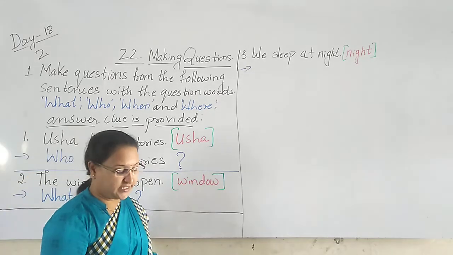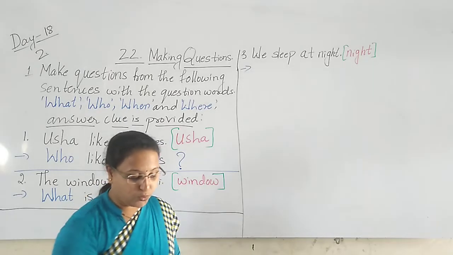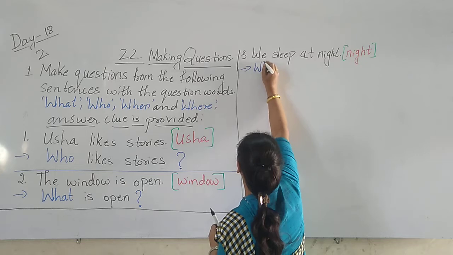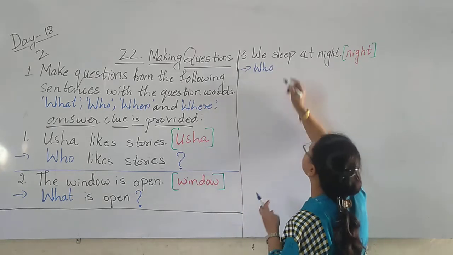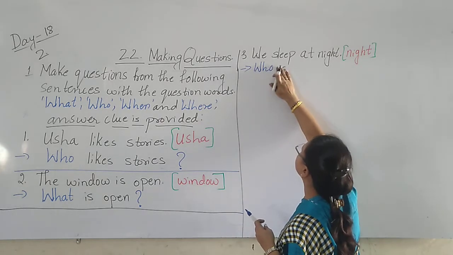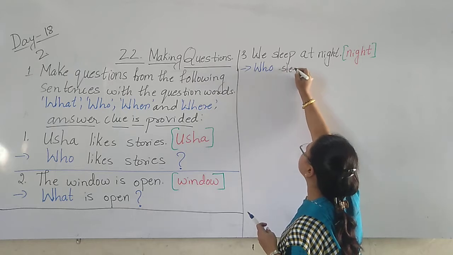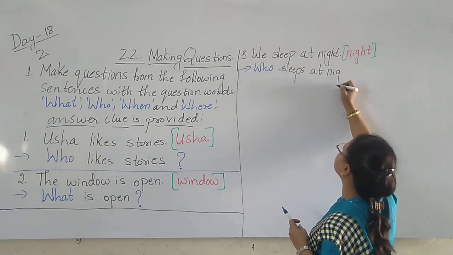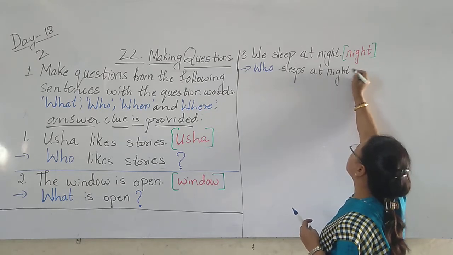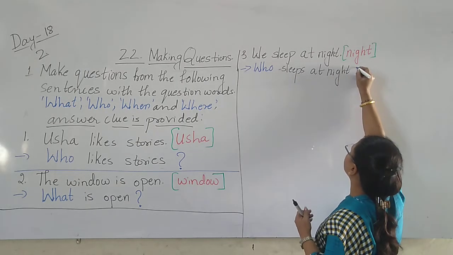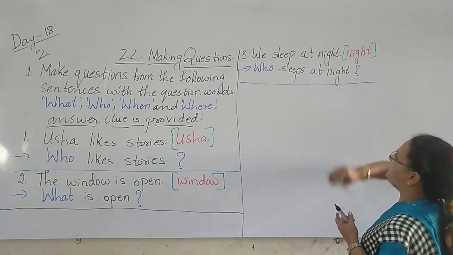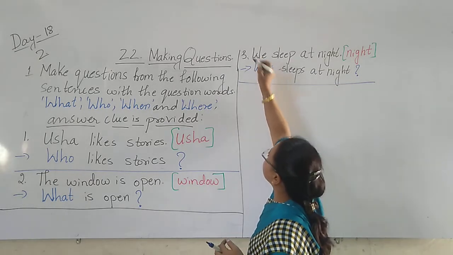So the question word here is, who sleeps at night? Who. Who is the question word. Who sleeps at night? The sleep will change into sleeps and here will be the question mark after completion of the question. Next, fourth one.